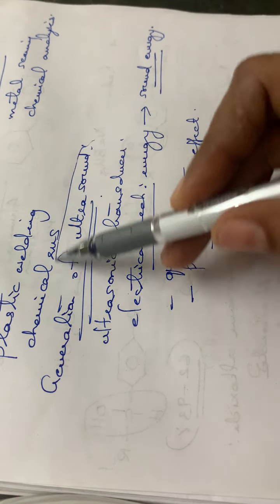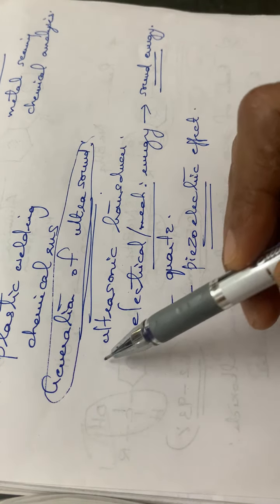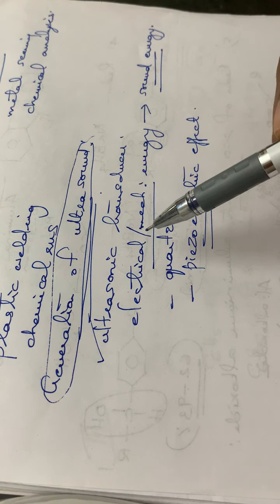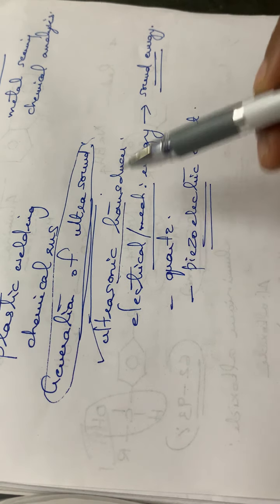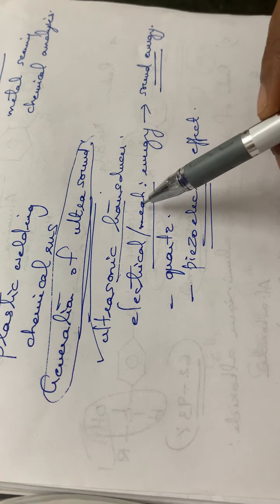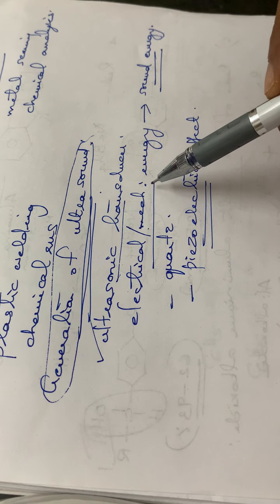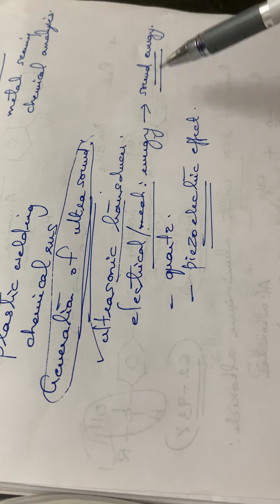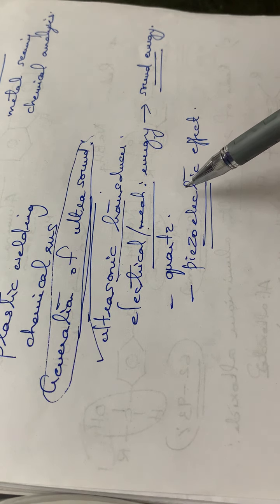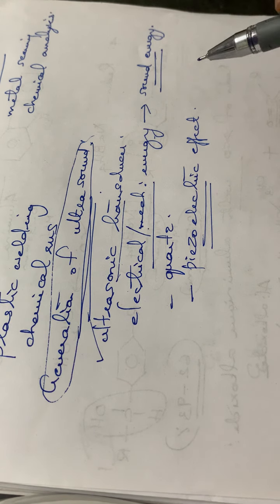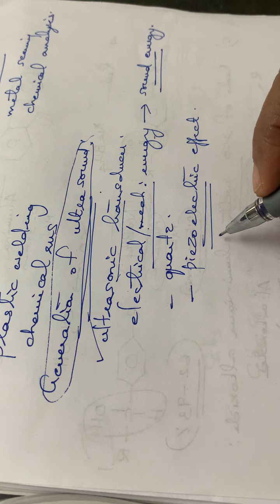Regarding the generation of ultrasound, you have to note these points: it is generated using a device called an ultrasonic transducer, which converts electrical or mechanical energy to sound energy, is made up of cords, and is based on the principle of the piezoelectric effect.